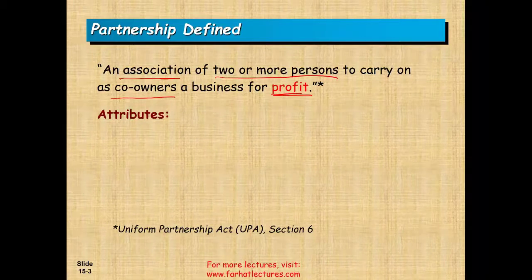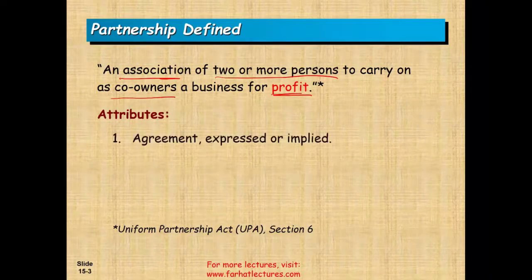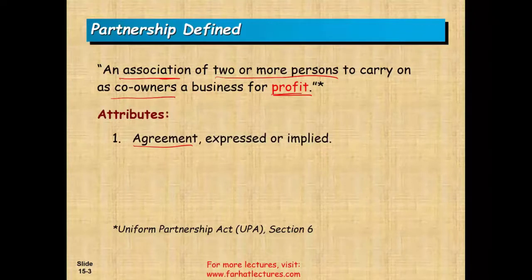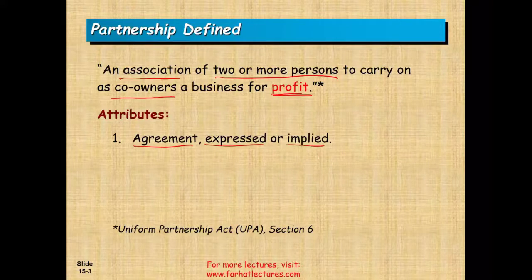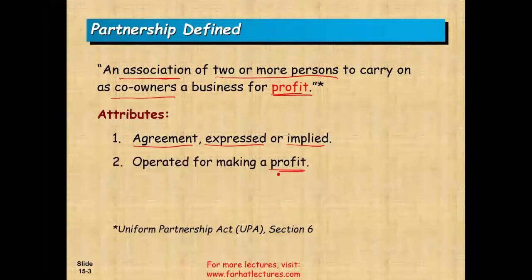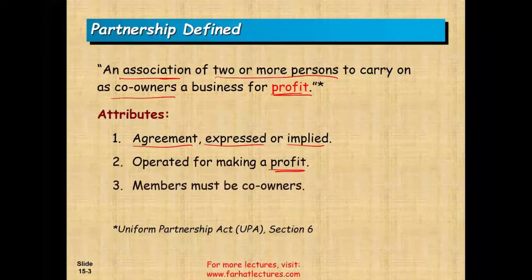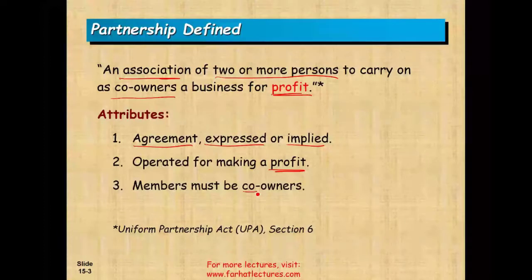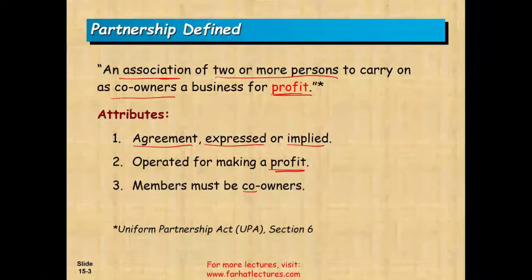What are some attributes, characteristic of the partnership? You must have an agreement. Now, the agreement does not have to be in writing. It can be expressed, basically oral, or implied. Now, it's better if it's in writing, but it doesn't have to be in writing. As long as you are working together and sharing the profit, technically you are in a partnership. And the purpose of the partnership is to make a profit, so that's the purpose of it. And if you are a member, you are an owner. Co-owner means you are just an owner, just like the other individual. It means you can run the company based on what you guys agreed upon.